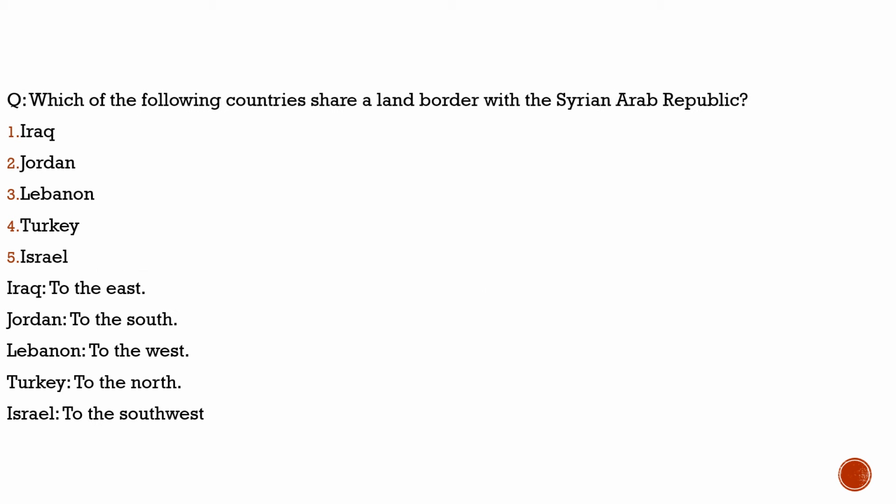Here the question is with respect to Syria. Why is it in the news? Because Syria has brought out its new constitution. Al-Julani, the president of Syria, promised that this constitution would be very democratic, but once the constitution came in, it was in no way democratic but very authoritarian.